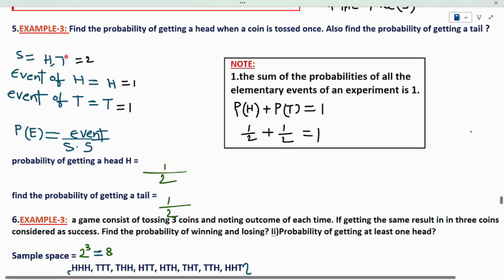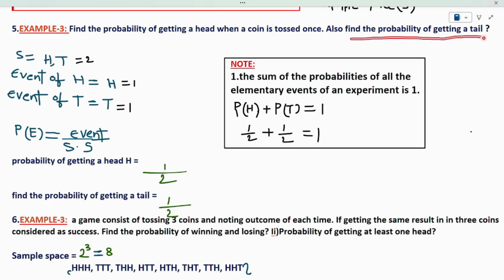See example number 3.5. Find the probability of getting a head when a coin is tossed once. Also, find the probability of getting a tail. In the problem, the experiment is tossing a coin. We know that every coin has head and tail. So the experiment is tossing a coin. In this experiment, we have to find the sample space and event. Later, we have to find the probability.